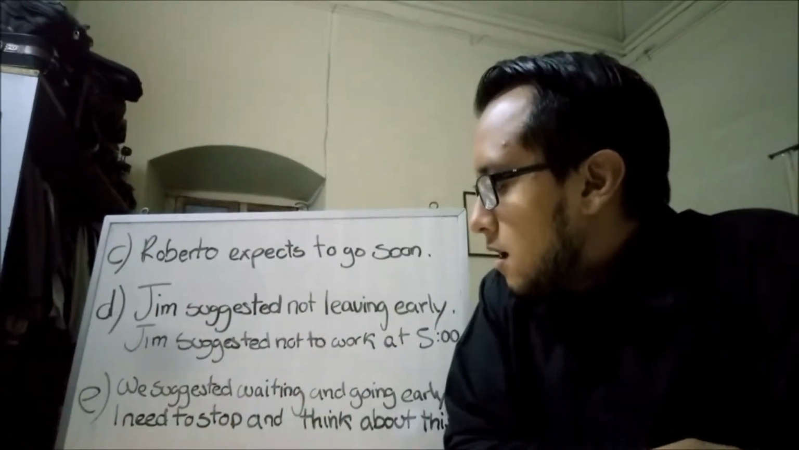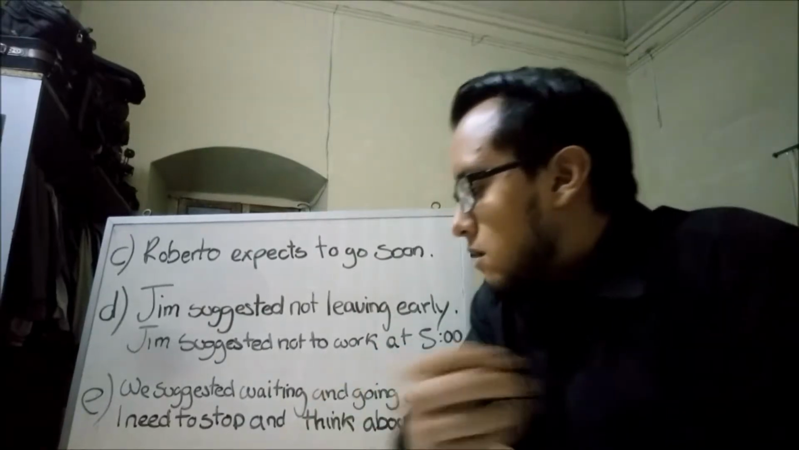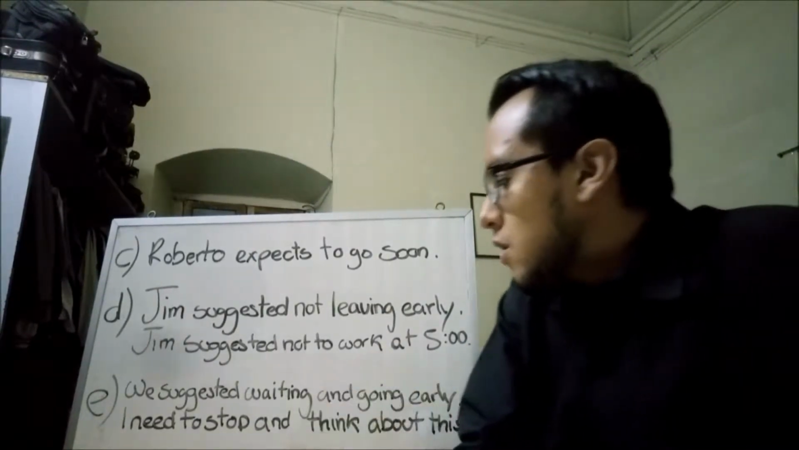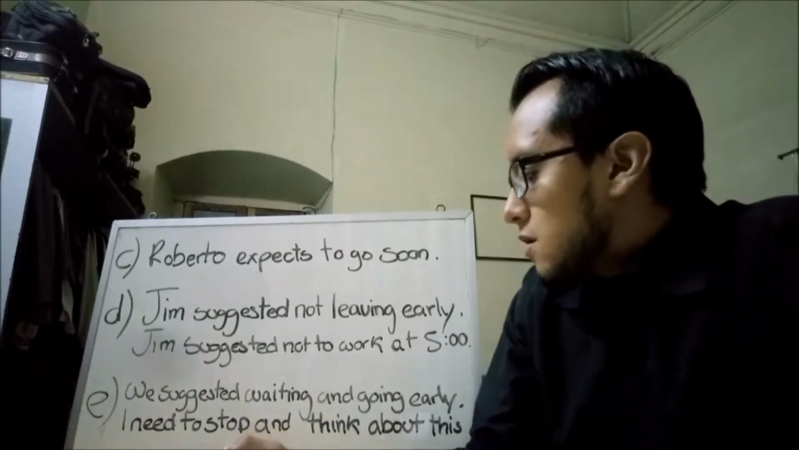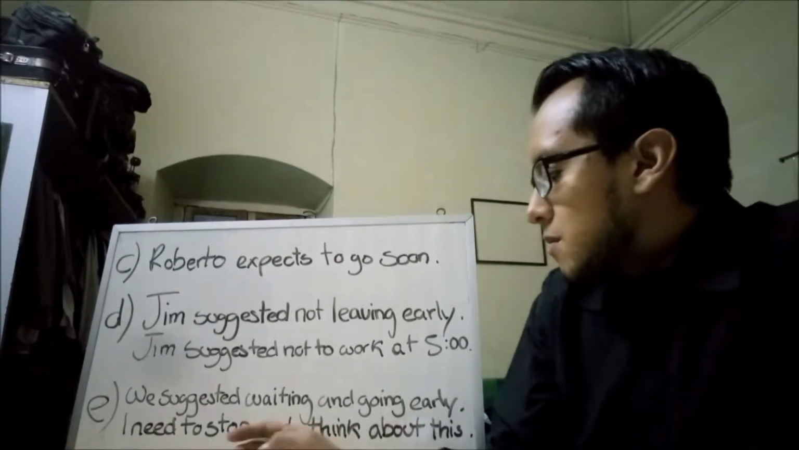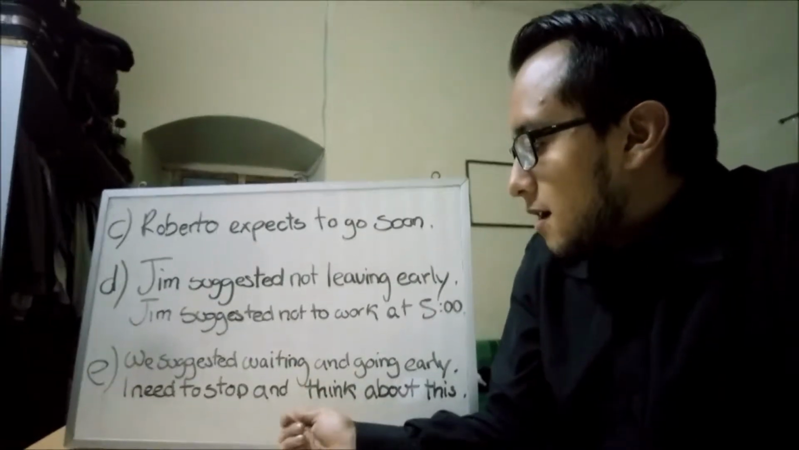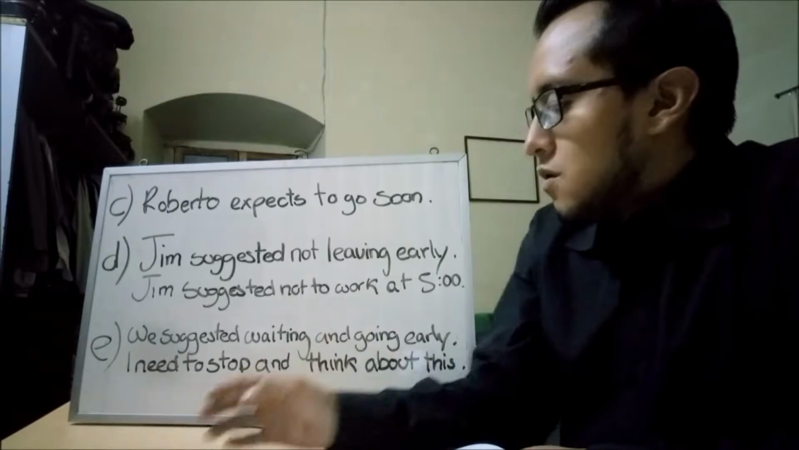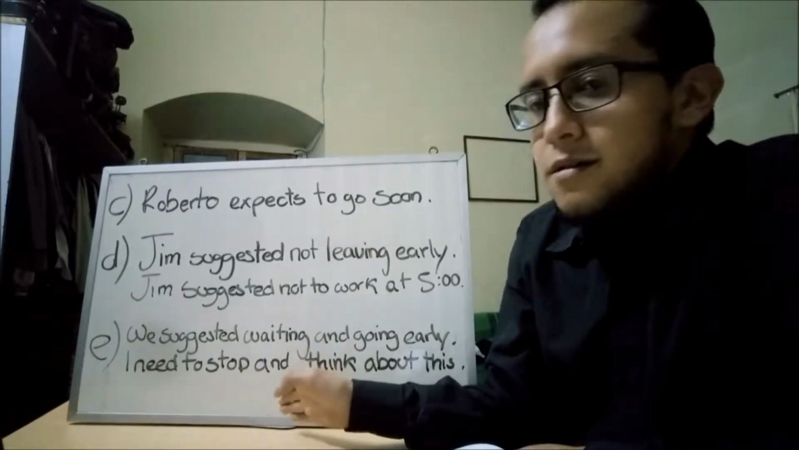We can use and or or to join two sentences, but when you use an infinitive or gerund, it's not common to repeat the to again. As you can see, I need to stop and think about. You don't repeat the to in think.